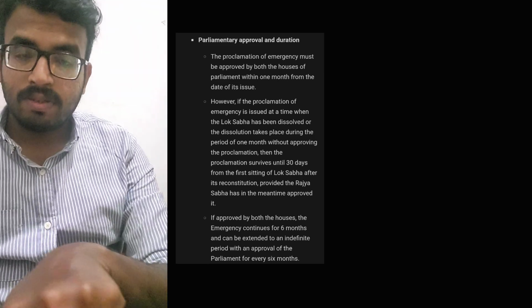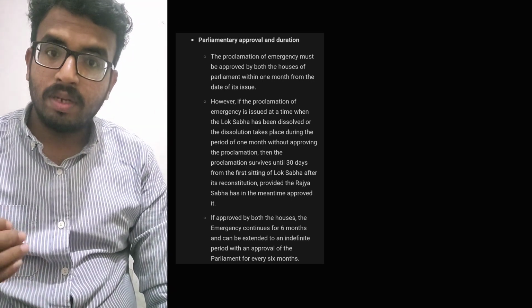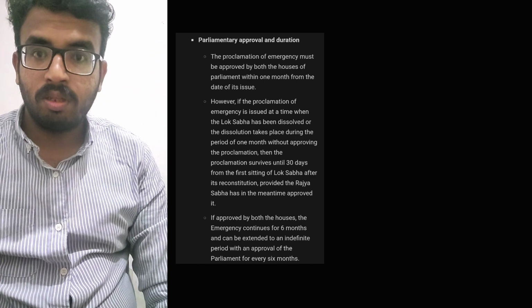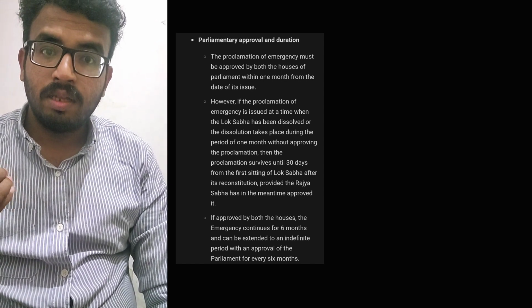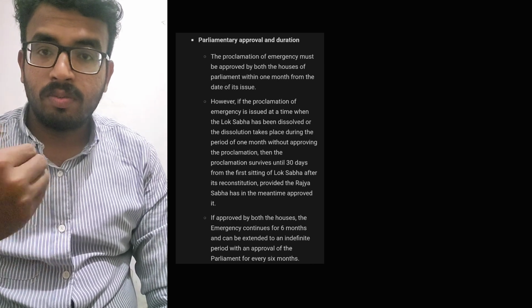So for this emergency, what happens is that if the president and the Rajya Sabha have the majority and have decided to continue the ongoing emergency, extending it up to 6 months like that.